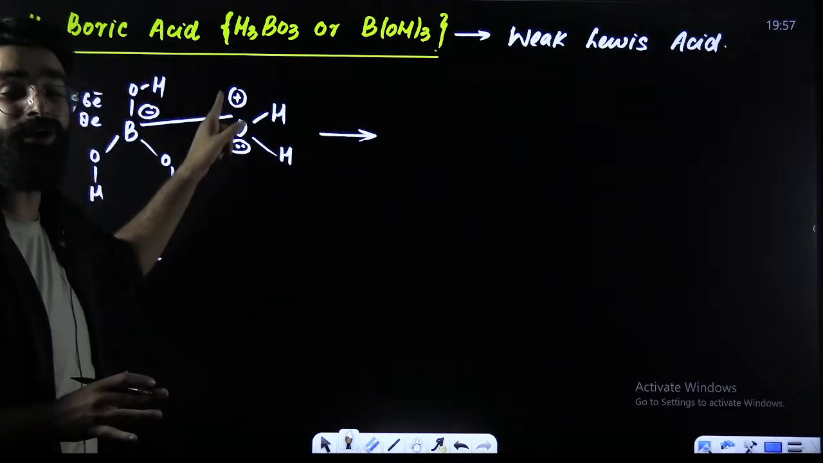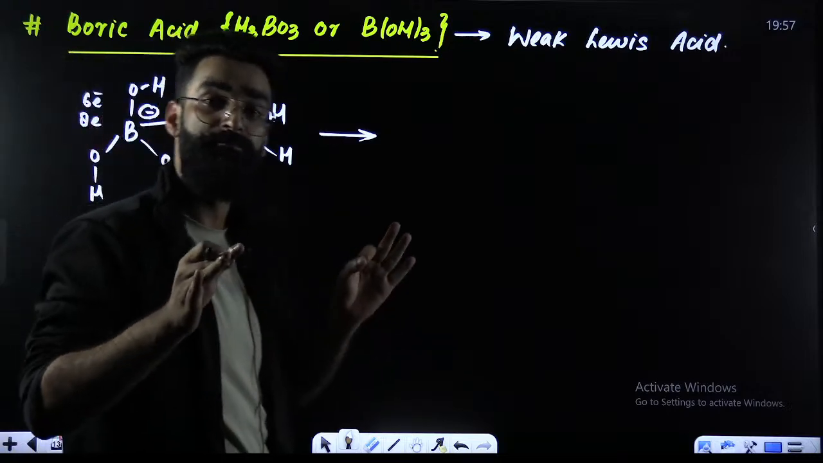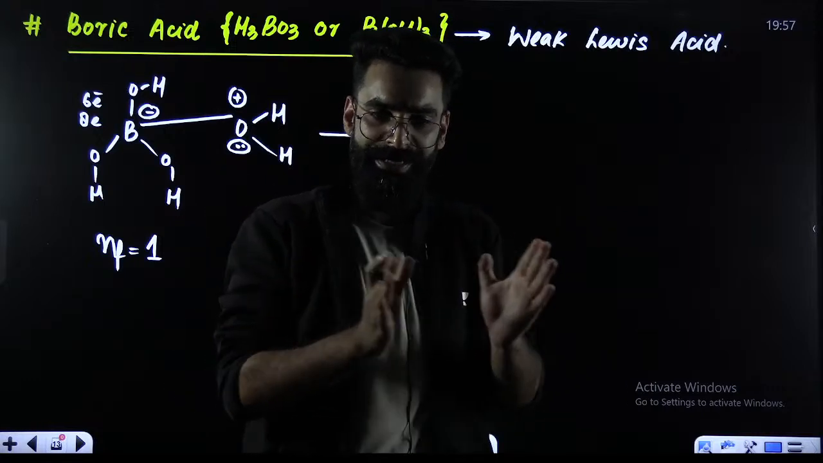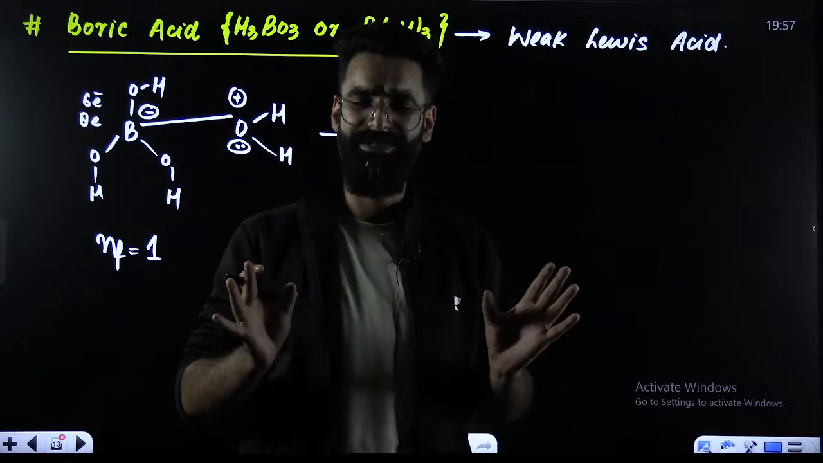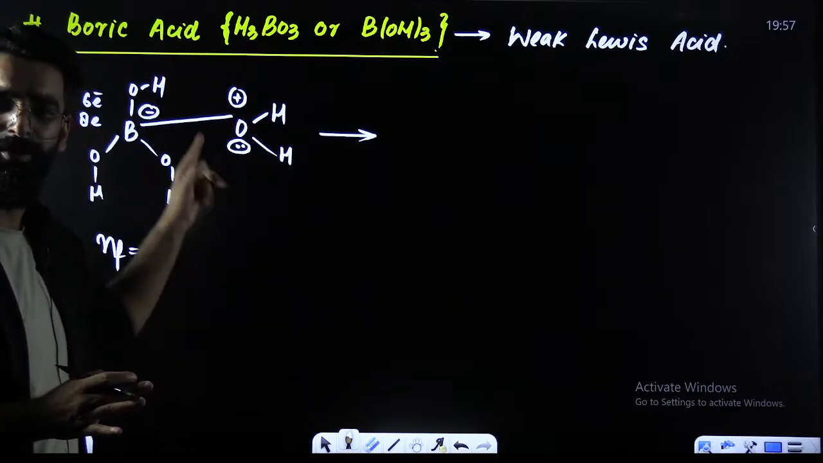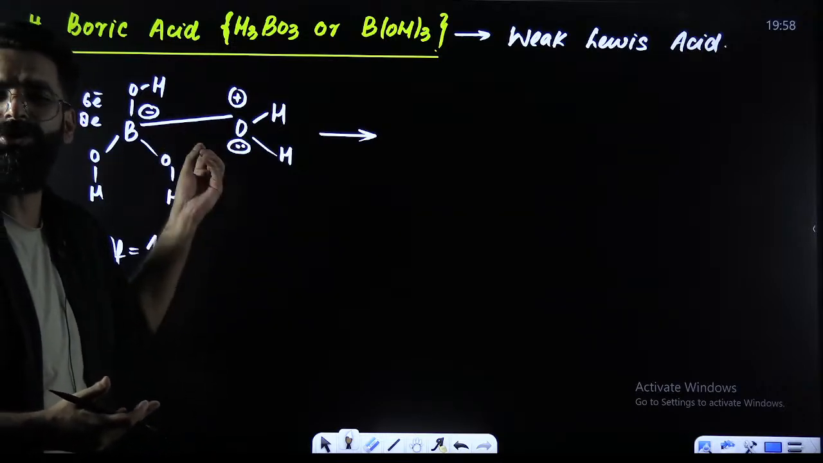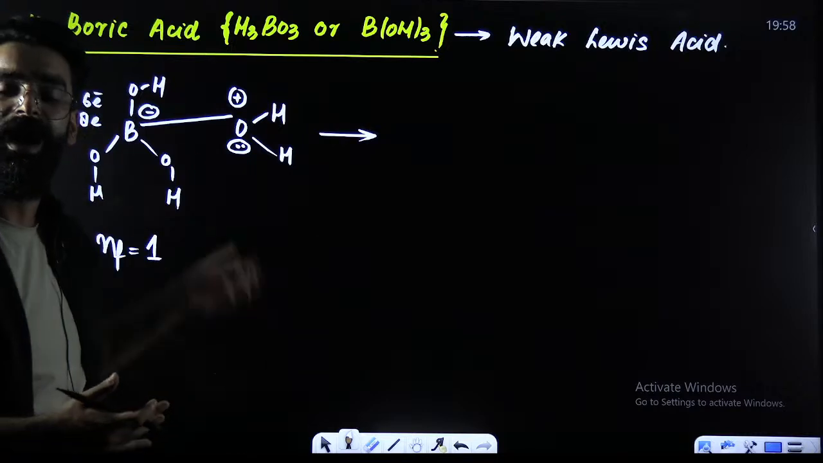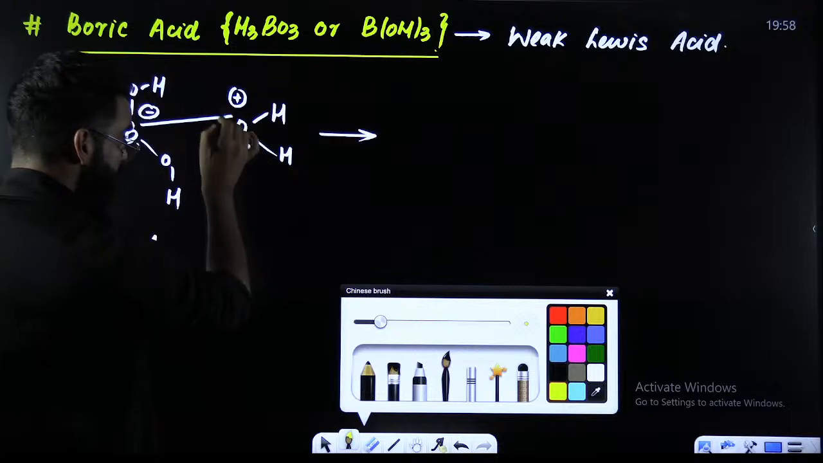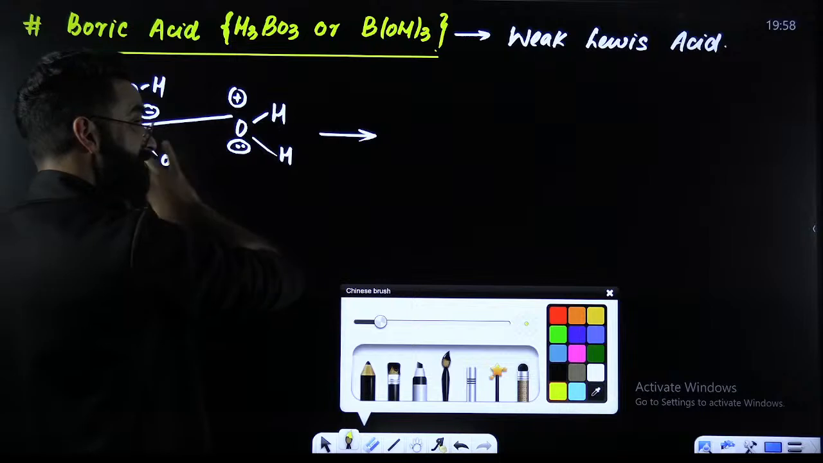Earlier, oxygen did not have any charge. Now oxygen got the positive charge. Positive charge on an electronegative element makes it highly unstable. So it would want to be stable again. How will it be stable again? When this positive charge gets cancelled, nullified, compensated.